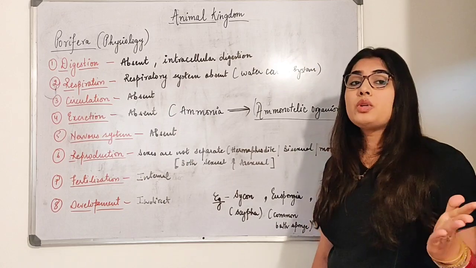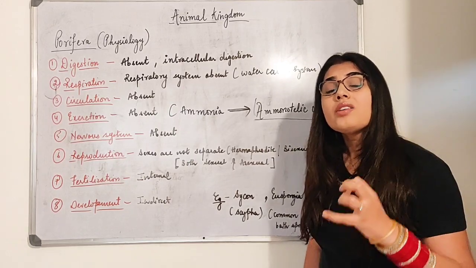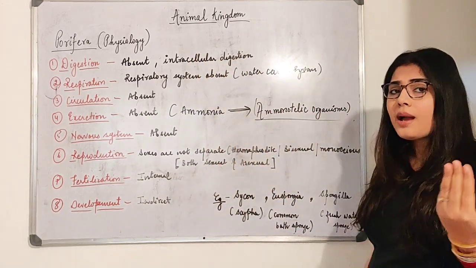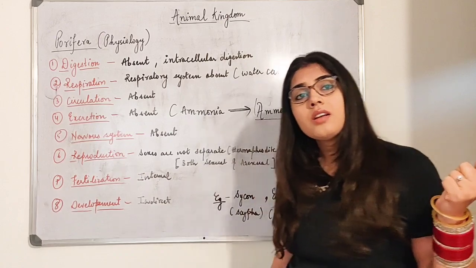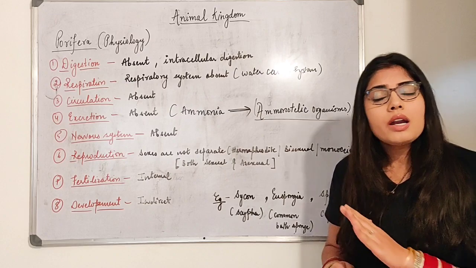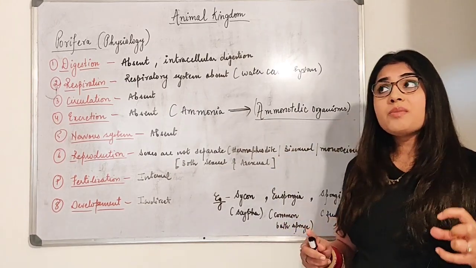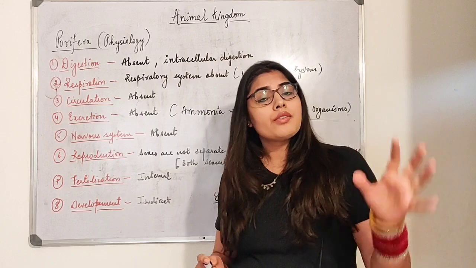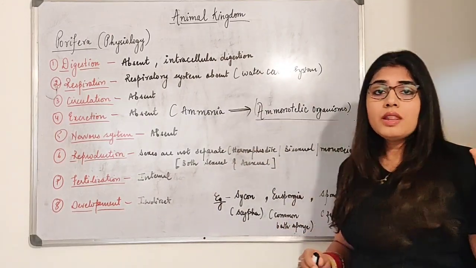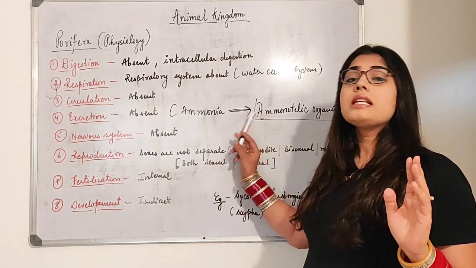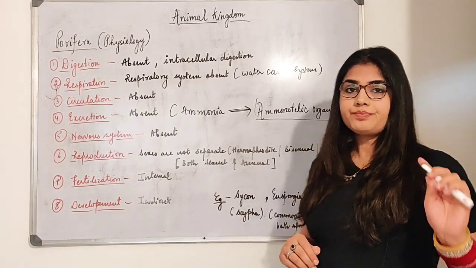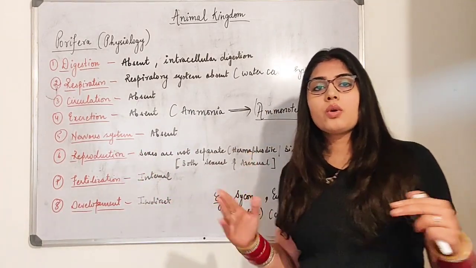And who all release ammonia, beta? Those who need a large amount of water. So they are already present in water only, they are aquatic. I told you in the habitat we will be studying the general characteristics. So that is why they are not at all worried about what will happen if they lose that much water. There are no worries because they are already present in water and they do not have to care whether they need less water or more water. They have plenty of water and that is the reason they are releasing ammonia and they are known as ammonotelic organisms. Fine. Next, the nervous system is totally absent.